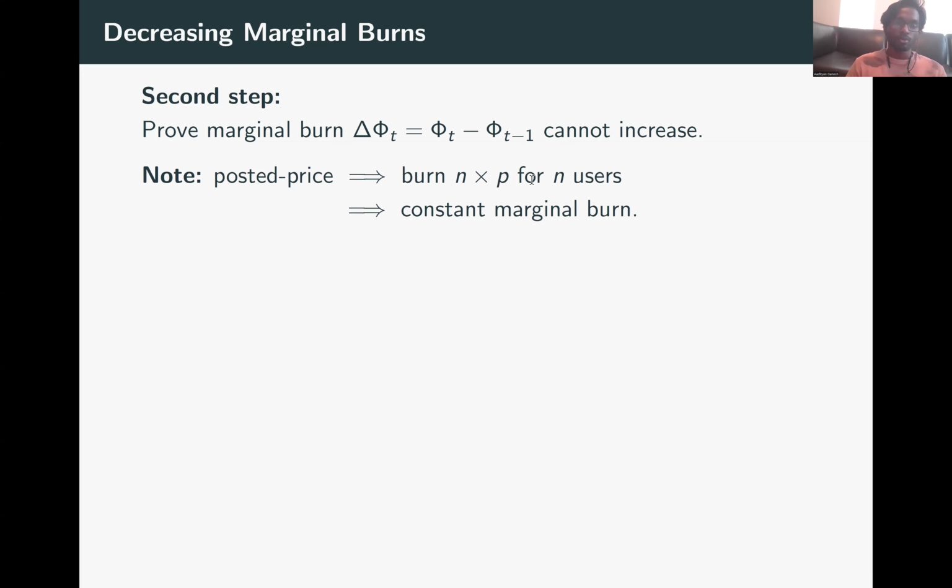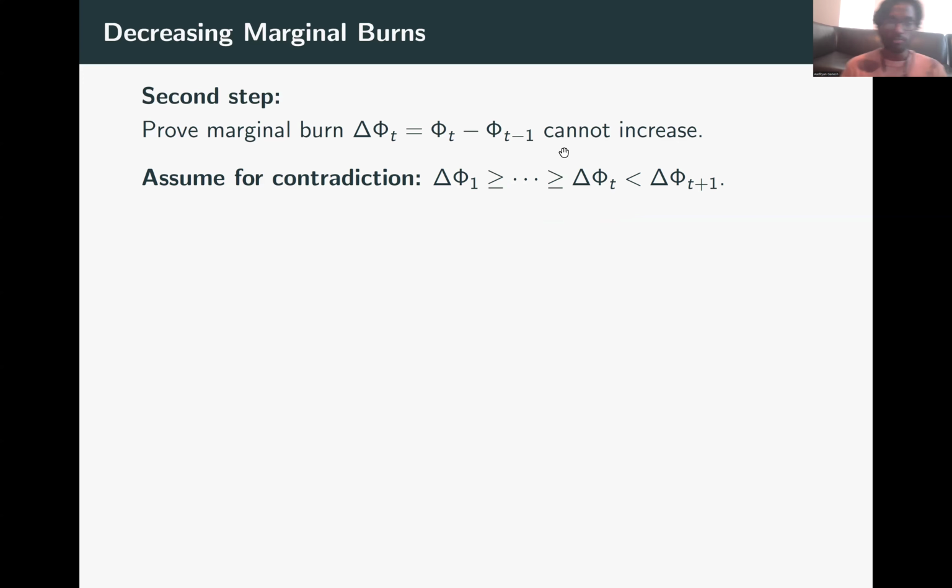Remember that when we were looking at EIP 1559, which is posted price, the burn was n times p to include n users. So the marginal burn, the burn to include the nth user, is n times p minus n minus 1 times p, which is p. So the posted price mechanism has a constant marginal burn. We'll first show that the marginal burn cannot increase, and in the paper, we show that the marginal burn cannot decrease either.